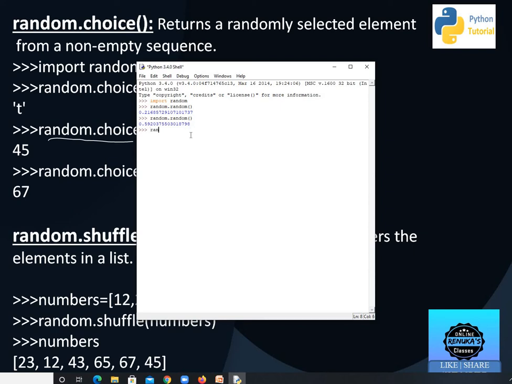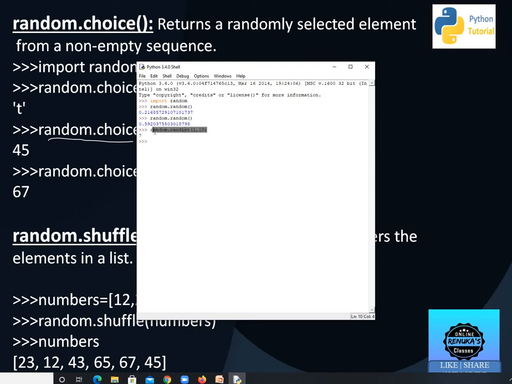Next is randint. I want 1 comma 10, so out of 1 to 10, and before that random is compulsory: random.randint, and it is showing 7.